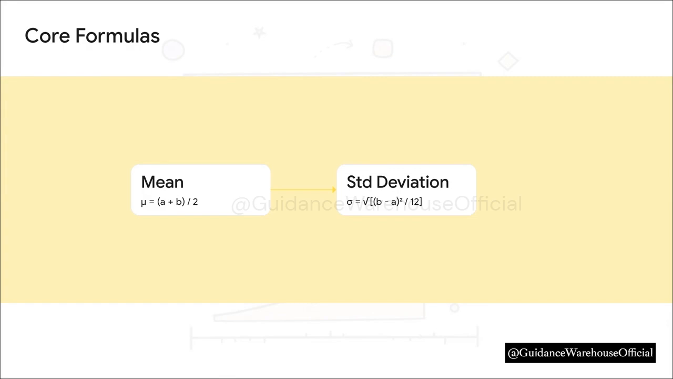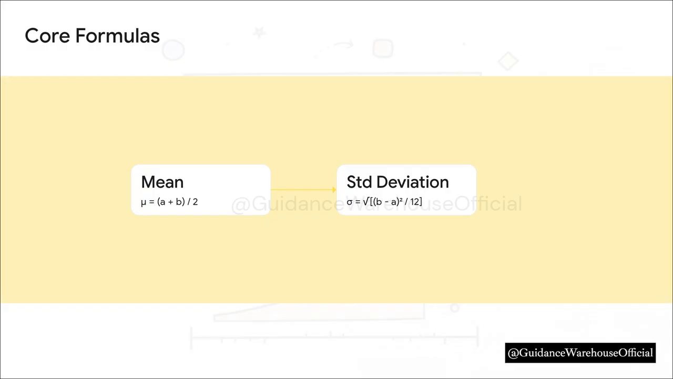Okay, next up we've got the 2 core formulas used to describe this distribution. Step 1 is the theoretical mean, or average. We represent that with the Greek letter mu. All you do is add your minimum a and your maximum b, and then divide by 2. Which totally makes sense, right? The average is smack in the middle.